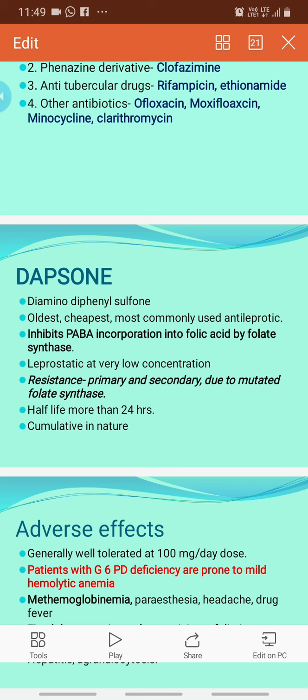Unless the patient is resistant to dapsone, it works very well in leprosy. Primary resistance means the patient is already resistant before its use, and it is due to mutated folate synthase. There can also be secondary resistance, that means after some days or months of use, the bacteria become resistant to dapsone. Half-life is more than 24 hours, and it is cumulative in nature, deposited in many tissues, and there is gradual slow release of the drug from the site.